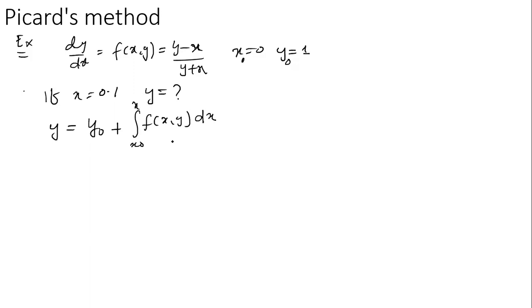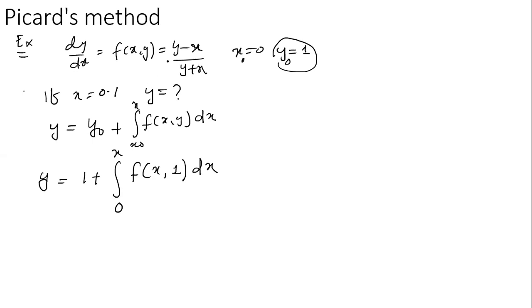See, y0 is substituted here, y0 has already been given as 1. Then you can find the y value, which is 1 plus the integration from x0, that is 0, to x of the function of x comma y, and y0 is equal to 1, so x comma 1, dx.